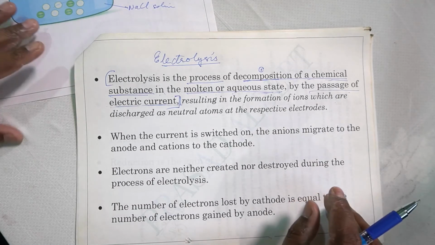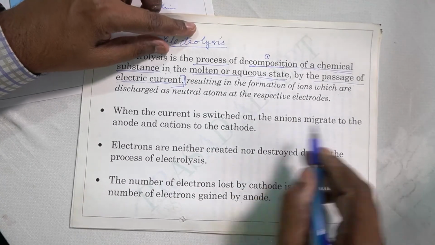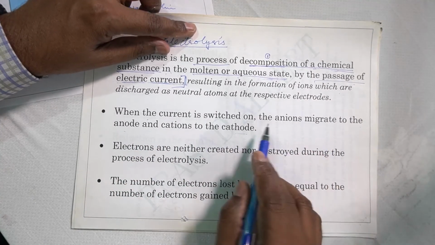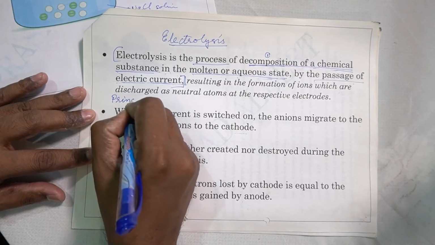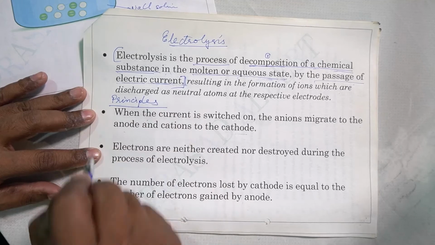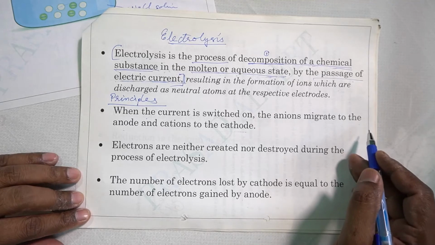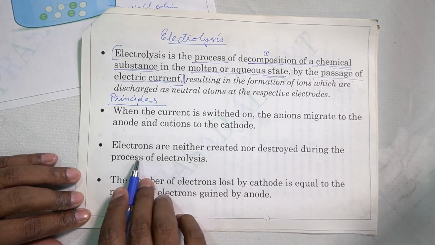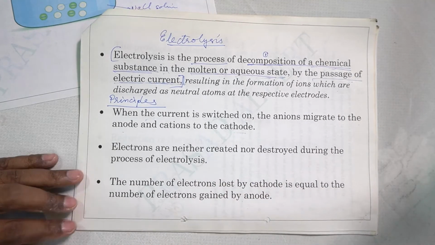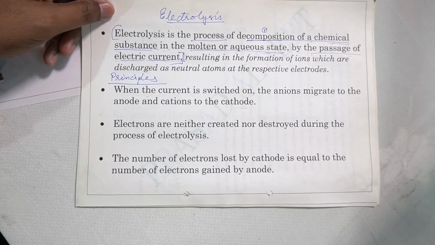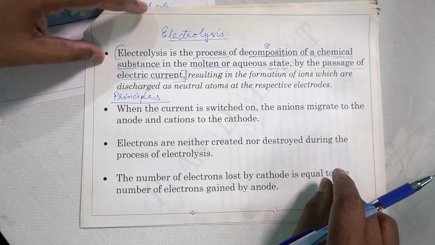Okay, right. Now what happens when the current is switched on? Anions migrate to the anode and cations to the cathode. This we already know. Okay, now these are called the principles of electrolysis. These are the basic principles on which we will study every electrolytic process. Number one is when the current is switched on, anions migrate to the anode and cations to the cathode. Second thing, electrons are neither created nor destroyed during the process of electrolysis. Yes, this is something to keep in mind. Electrons are only exchanged from one substance to another. It is neither created nor destroyed during the process of electrolysis.